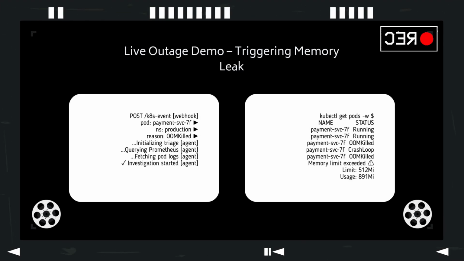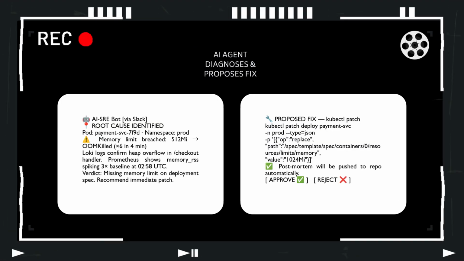Enough theory. Let's trigger a live outage. I am running a load test script that intentionally causes a massive memory leak in our front-end service. The pod's memory limit is set to 256 megabytes. Watch the left terminal. The pod just died. The webhook fires. The AI agent wakes up. It's querying the logs. It sees the out-of-memory exception. It realizes the limits. Memory is too low for the current load.